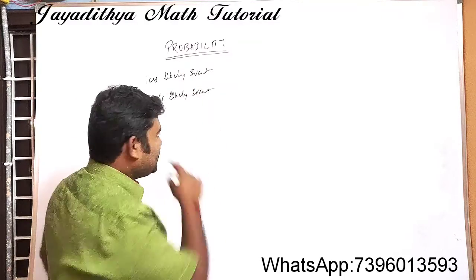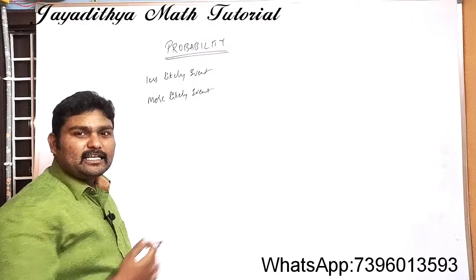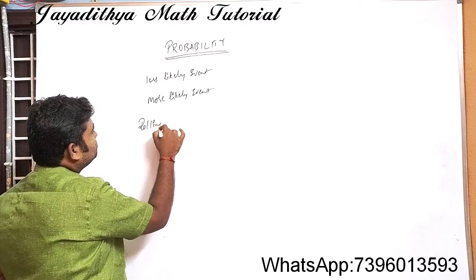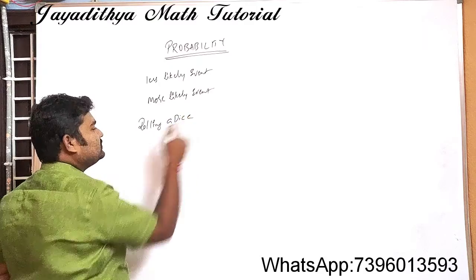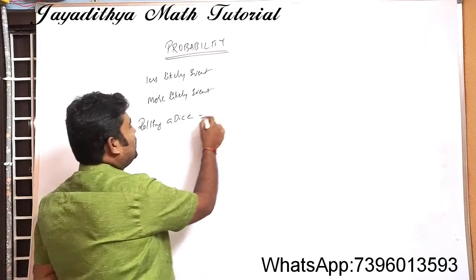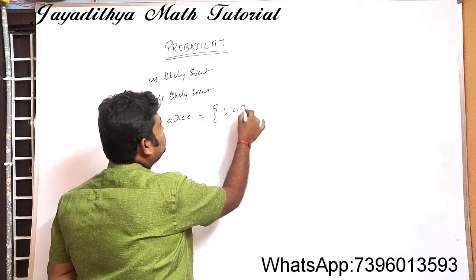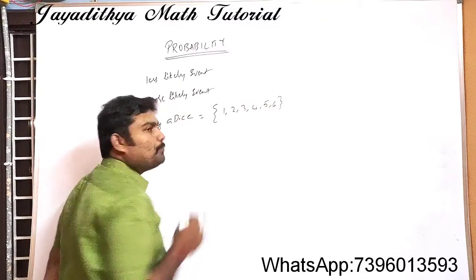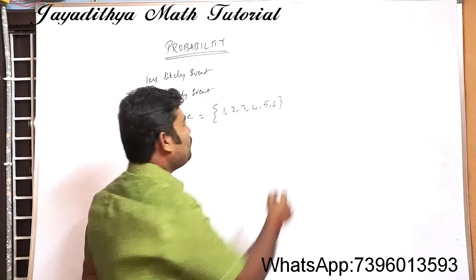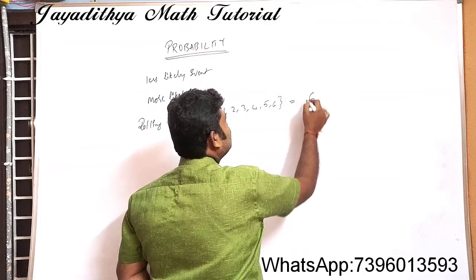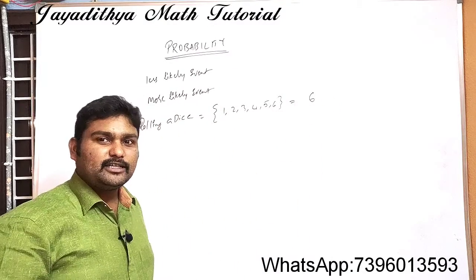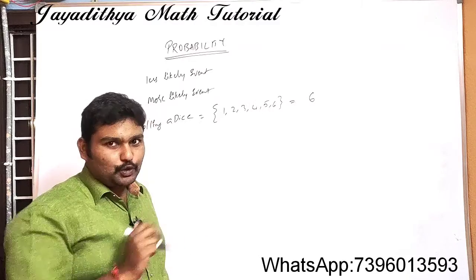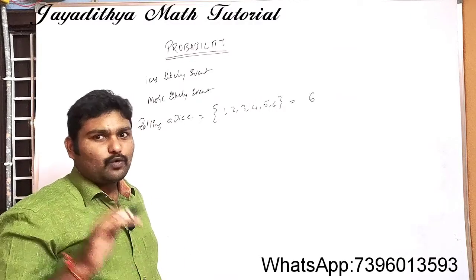For example, let us take an experiment, rolling a dice again. We already know that the possible outcomes are 1, 2, 3, 4, 5, 6, and the number of possible outcomes is 6. Now let us take two events and discuss what happens.